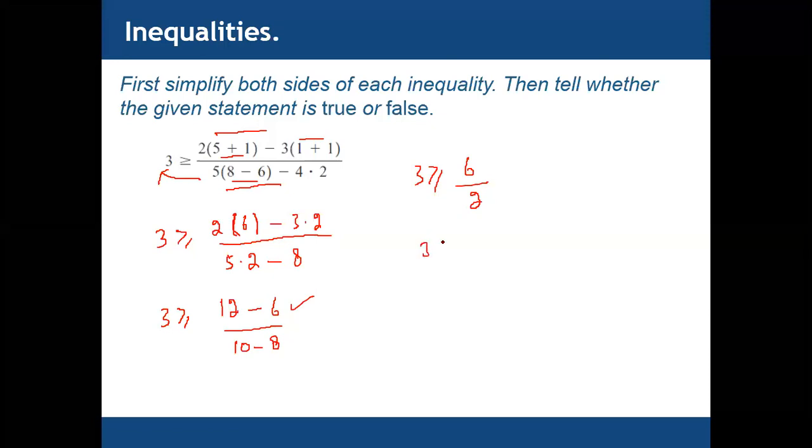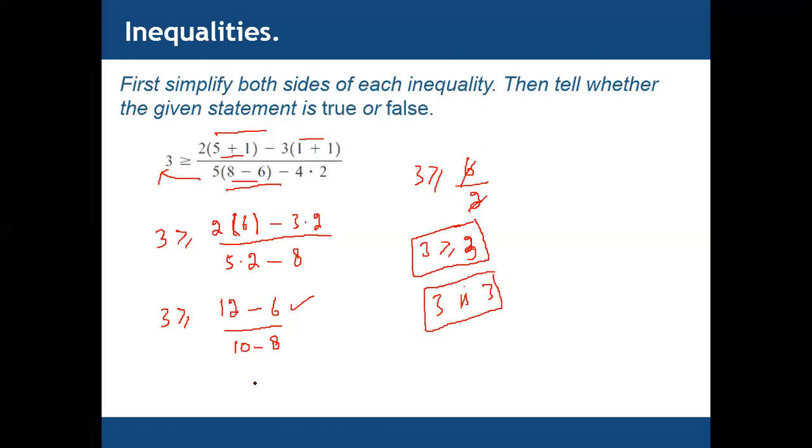Now we have 3 greater than or equal to 6 divided by 2. 6 divided by 2 equals 3. So this statement is correct. Why? 3 is greater than or equal to. Now this one is equal to, so 3 equals 3. This means that this statement is correct.